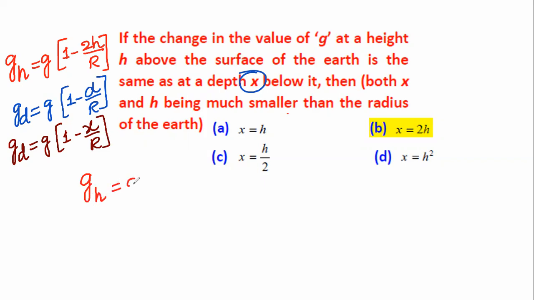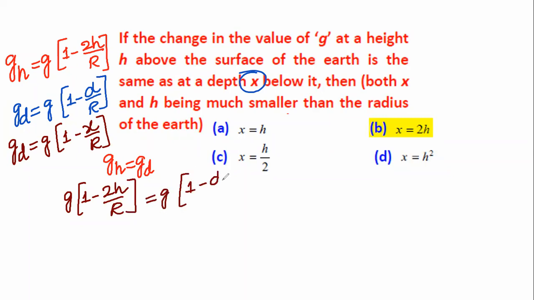According to the given condition, gh is equal to gd. From this we will write g into 1 minus 2h divided by R is equal to g into 1 minus x divided by R. So g and g get cancelled. Instead of d, we have taken x here.